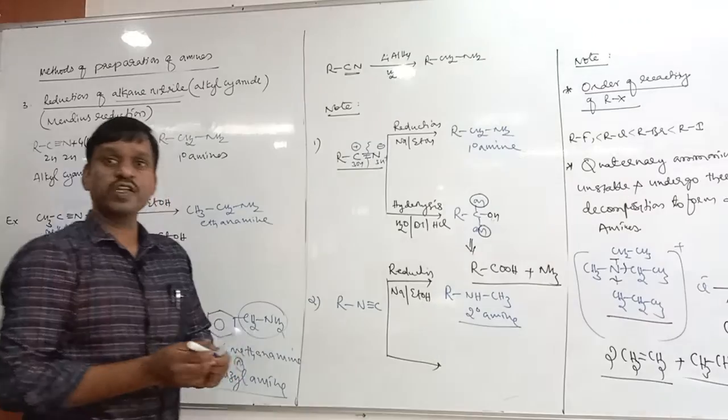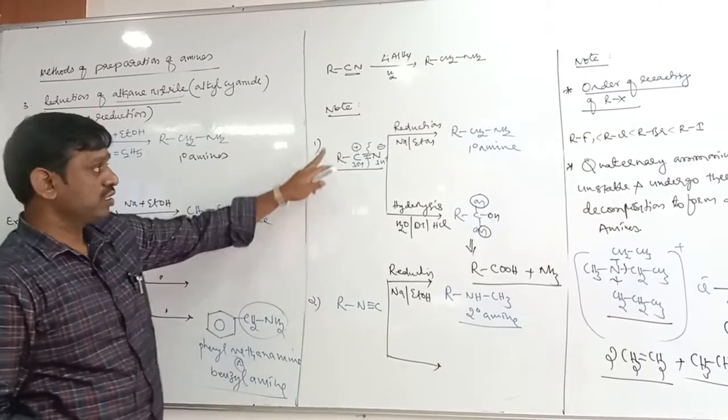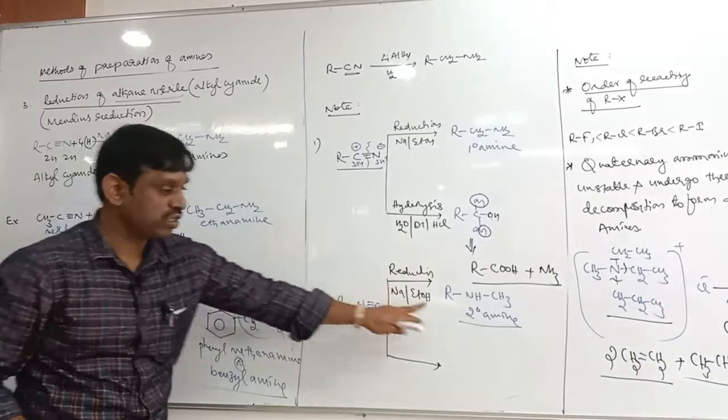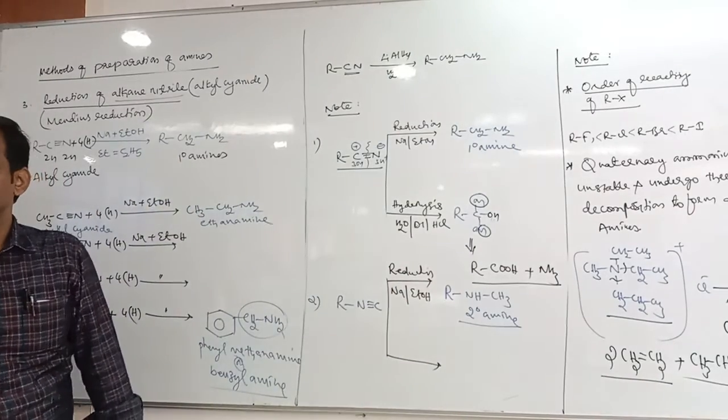Tell me what is the difference between cyanide and isocyanide. Cyanides on reduction give primary amines. Isocyanide reduction gives secondary amine. That is the difference.